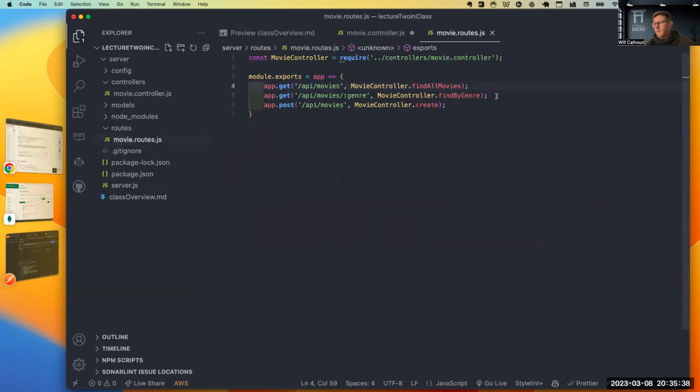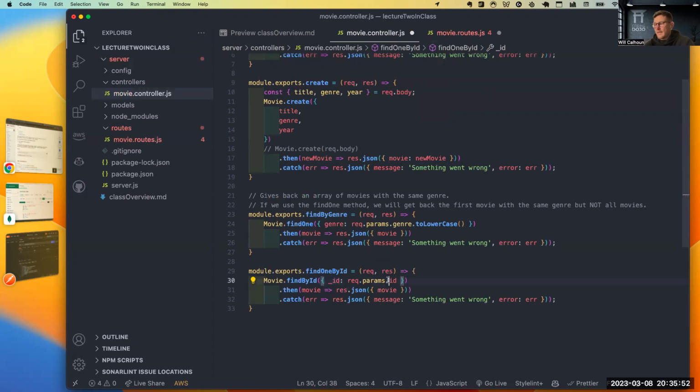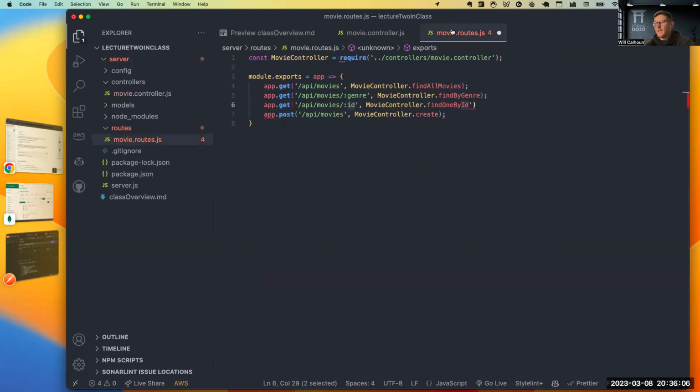Cool. So let's go make my route. I'm going to say app.get, /api/movies/:id. Now, again, this is the name. So in my controller, that is the key that I'm referring to, because whenever I have my request object and I get that back, there's going to be a key of params in there. And in that, there's going to be a key called ID, because that's my parameter name up here. And its value is going to be